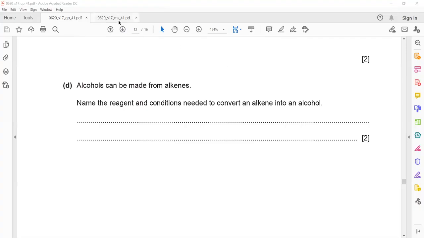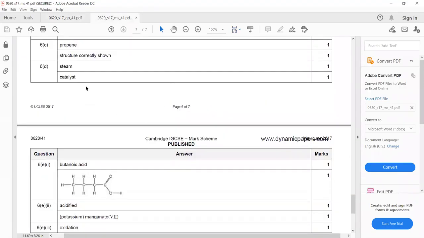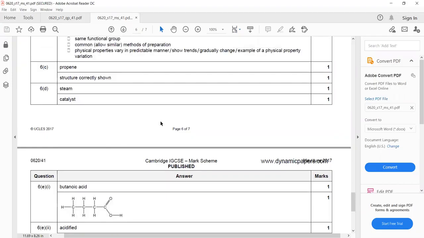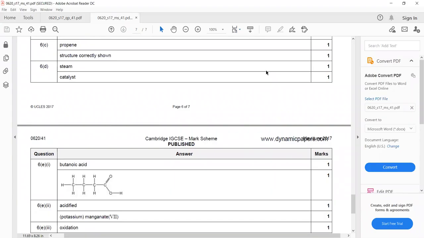Not manganese. The steam and catalyst they mentioned, but what catalyst do you use? Phosphoric acid. But even if you write according to the marking scheme, steam and catalyst, that will give you 2 marks. Steam, or you can mention water at high temperature, that means water vapor at high temperature, and phosphoric acid, you will get the marks as well.